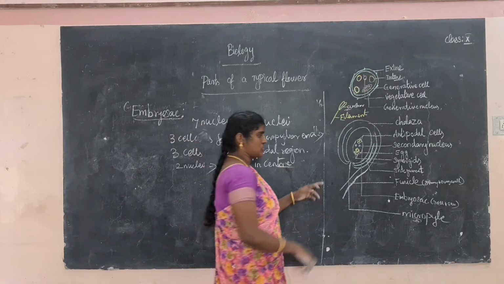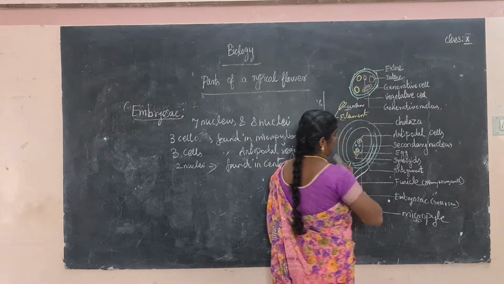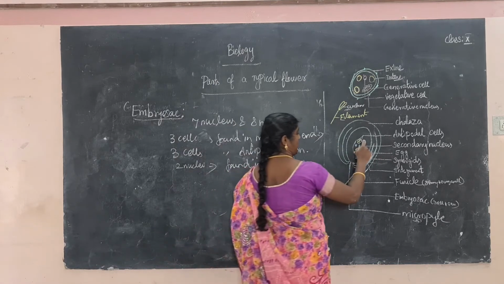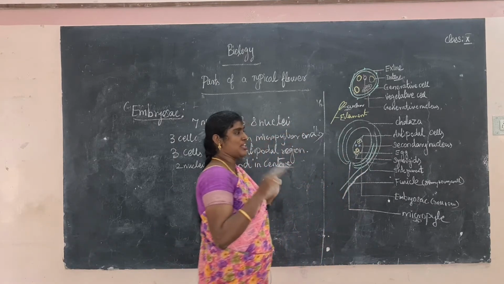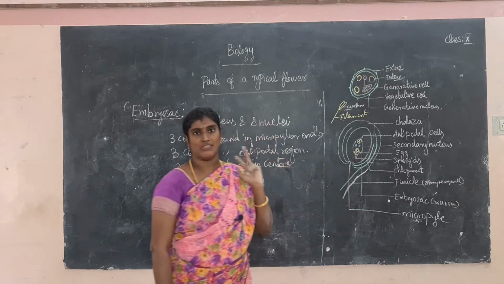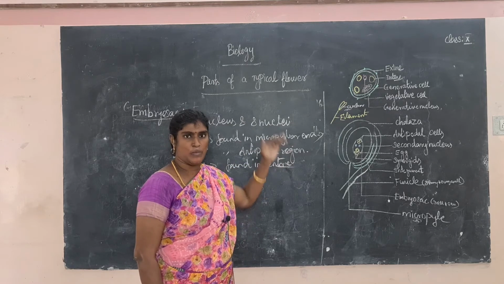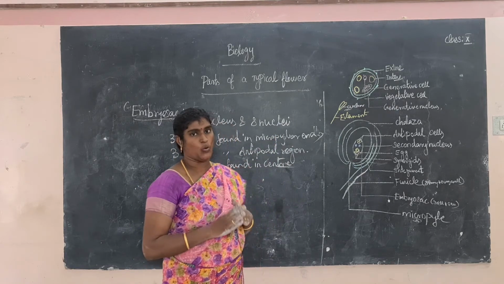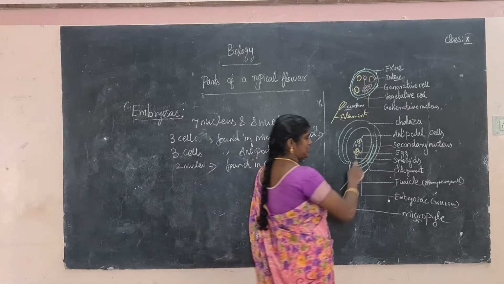8 nuclei. So the first nucleus is found in the micropylar end. The next 3 nuclei are found in the antipodal cells. The remaining 2 nuclei are found in the center region. Do you understand the arrangement of the nuclei? So next, the egg apparatus. This is the egg apparatus.